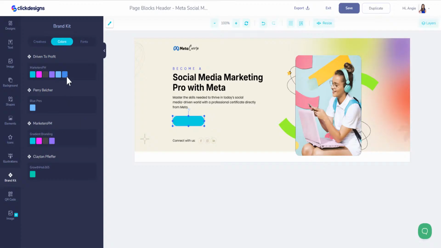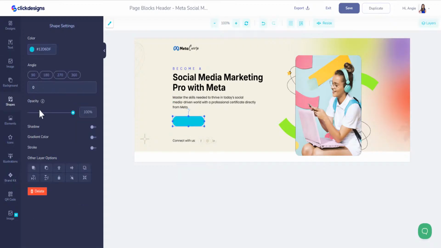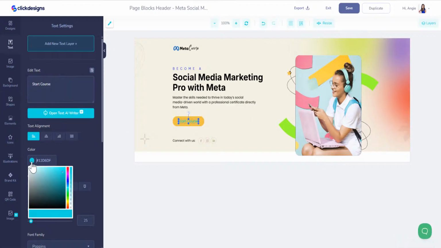So if we go back over here and click on this again, you can see it's a group. So if we do ungroup, it'll ungroup it and take this. Now we can make this yellow. How do we match the yellow? We click on the eyedropper here, go over here to match the yellow and paste it into here. And then here we can make this gray or black and bold it. There we go. Okay, so I'm not going to change anything as far as the wording because I want this to look like me. So we have that, which is this.